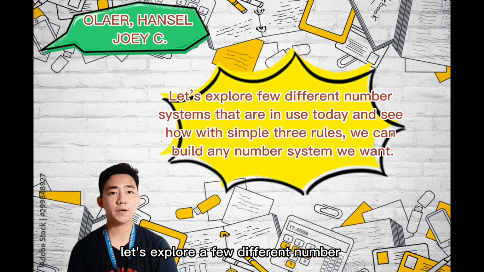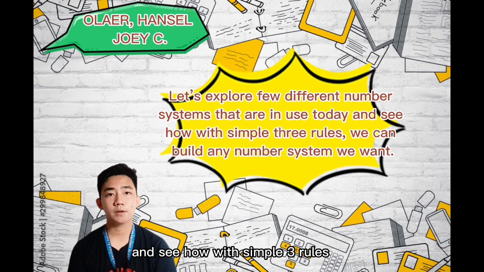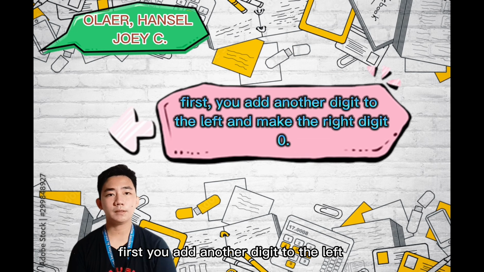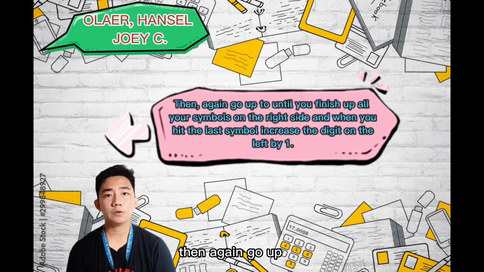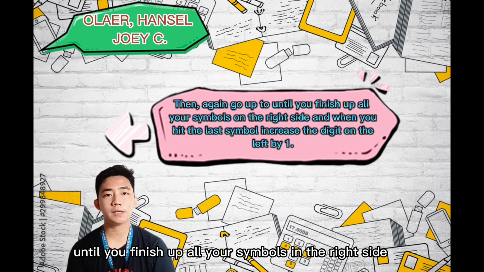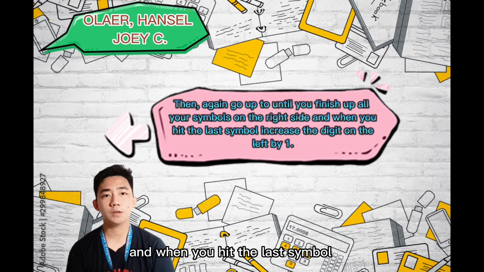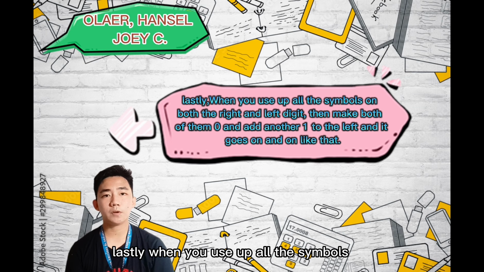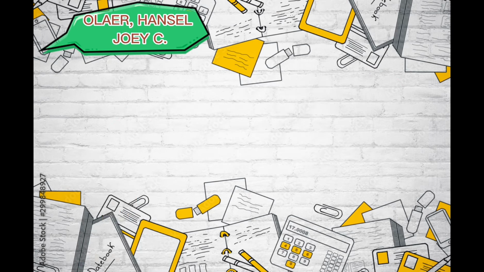Let's explore a few different number systems that are in use today and see how with 3 simple rules we can build any number system we want. First, you add another digit to the left and make the right digit 0. Then again, go up until you finish up all your symbols on the right side, and when you hit the last symbol, increase the digit on the left by 1. Lastly, when you use up all the symbols on both the right and the left digit, then make both of them 0 and add another 1 to the left, and it goes on and on like that.